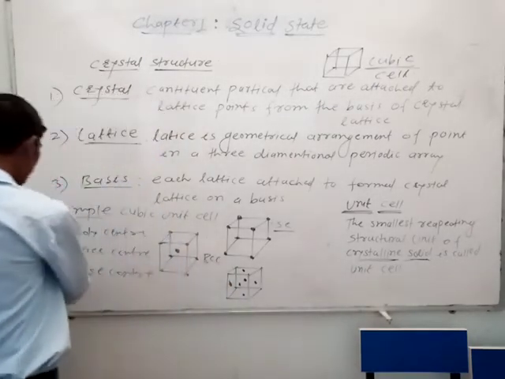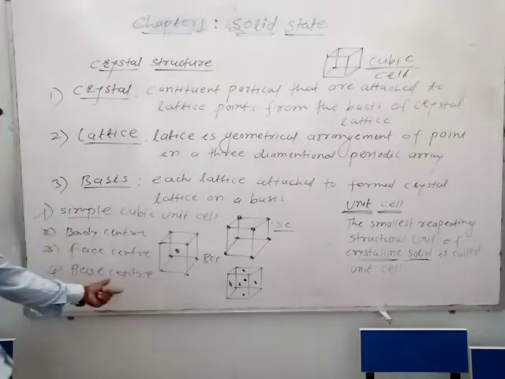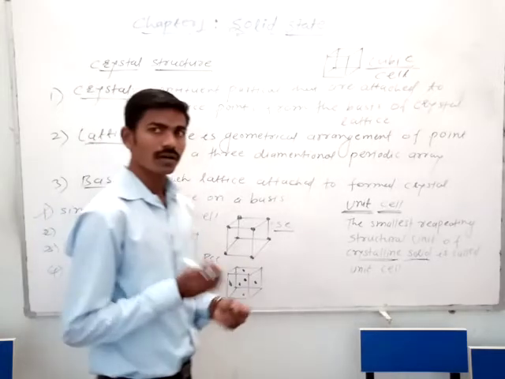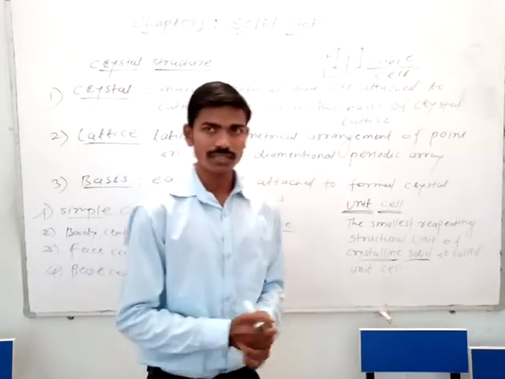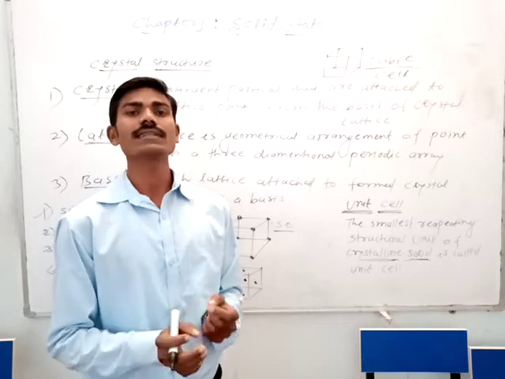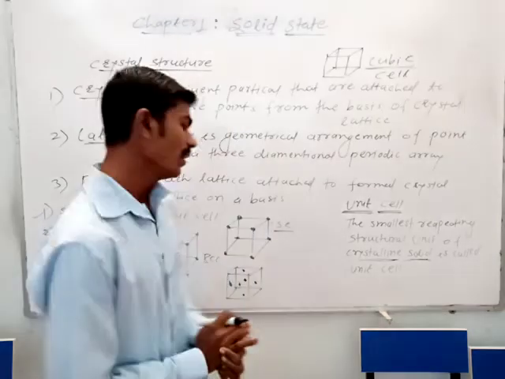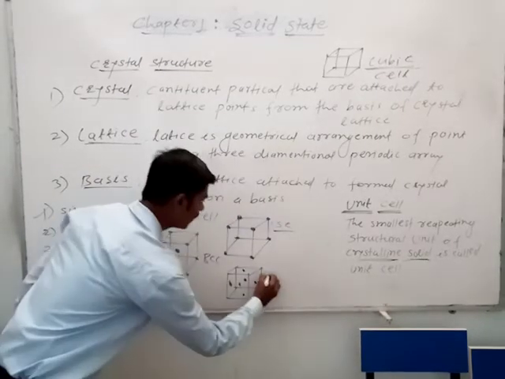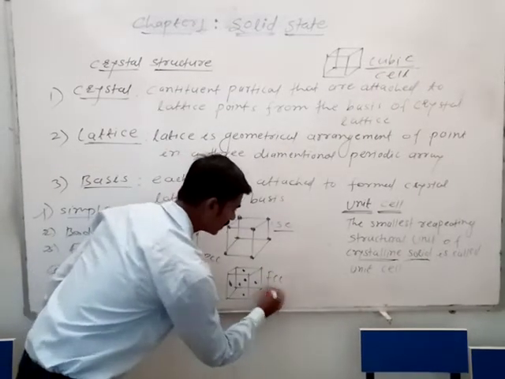Fourth is the base center cubic unit cell, in which particles are arranged on the top and bottom, the opposite faces. The face center is FCC, this is the FCC structure.